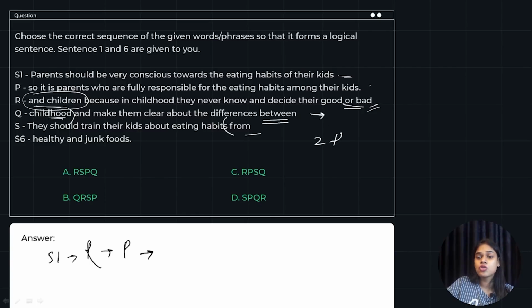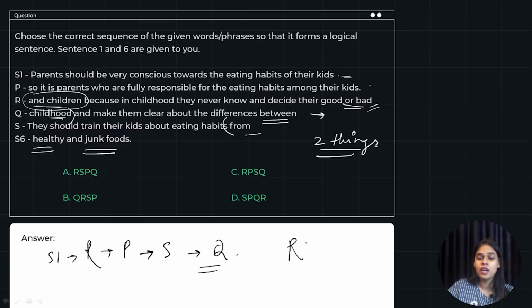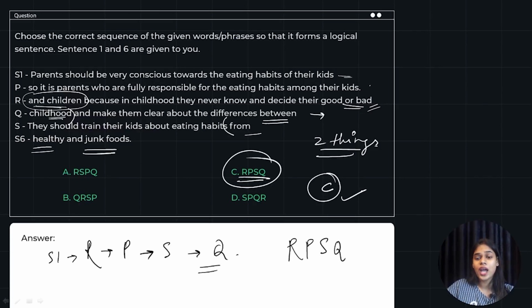"Between" means two things. And what are the two things? Healthy and junk food. So after P, we can continue with S and then move on to Q. So our answer should be R, P, S, Q, which is correct in option C. So we have to choose option C as the correct answer.